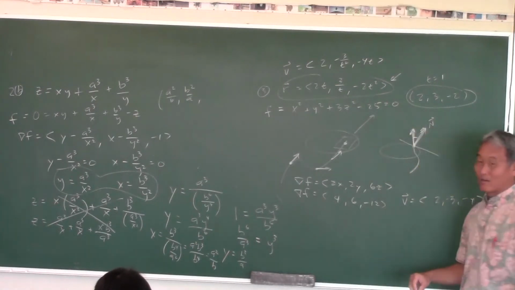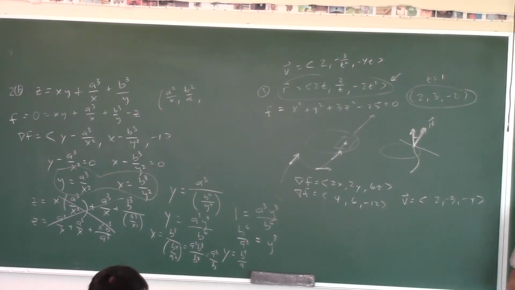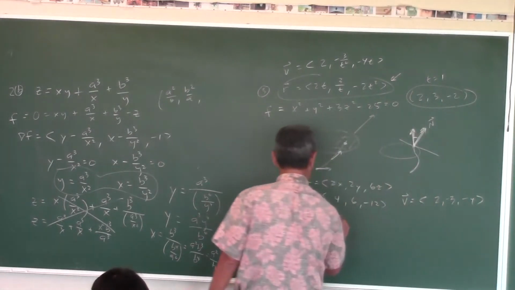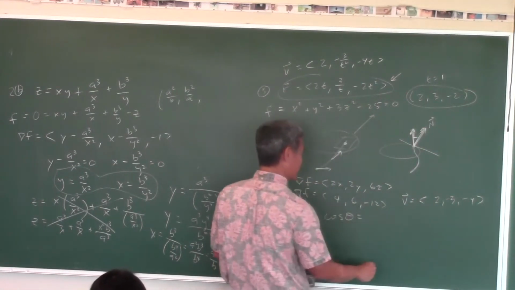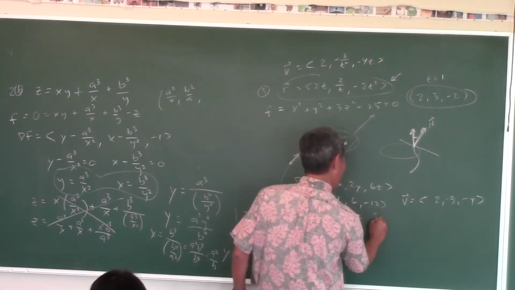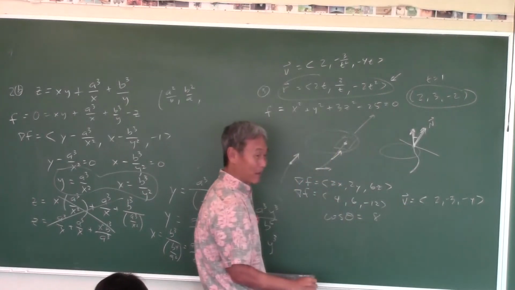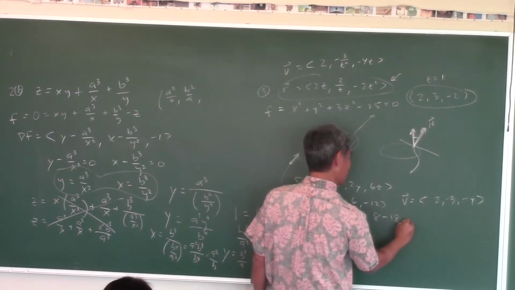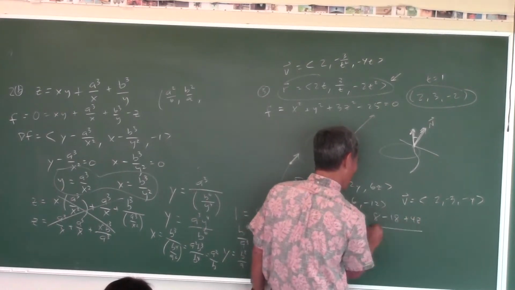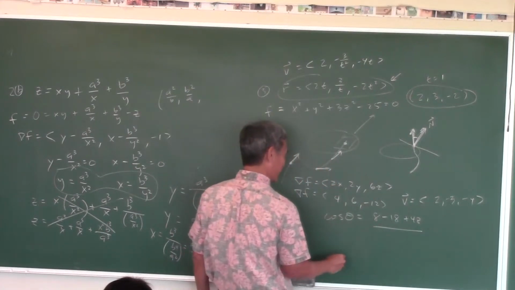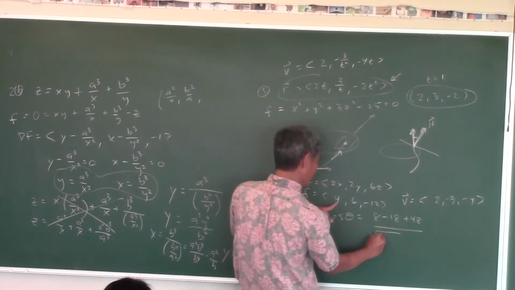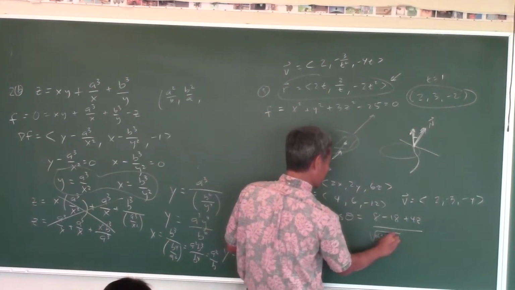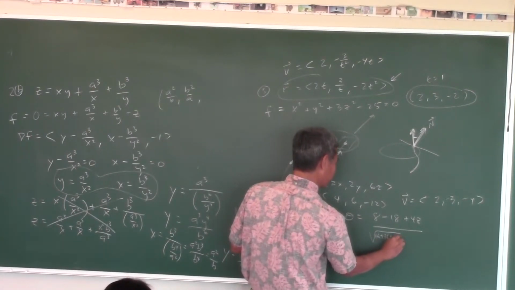How do I find the angle between the two vectors? The dot product. Cosine of the angle between two vectors is the dot product over the lengths. You guys remember how to find the dot product? You multiply the x components, the y components, the z components, all over the length of the first vector, which is the square root of 4 squared plus 6 squared plus 12 squared, 16 plus 36 plus 144.